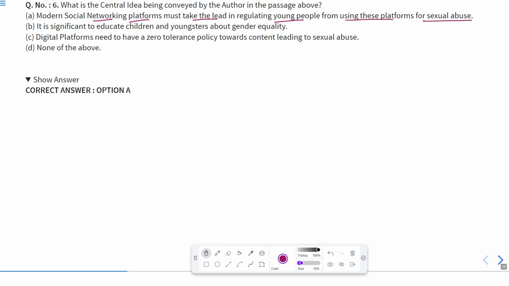So, according to this, obviously A will be the correct answer. Obviously it is significant to educate the child, and digital platforms should have that zero tolerance policy, but despite all these things, modern social networking platforms must take the lead in regulating young people. It means they should also ensure that young people do not use these platforms for sexual abuse. So they should take the lead, and cross check for what purpose people are using them. So this will be the correct answer.